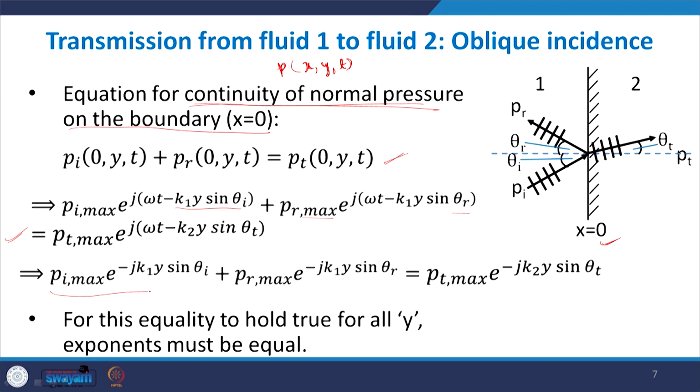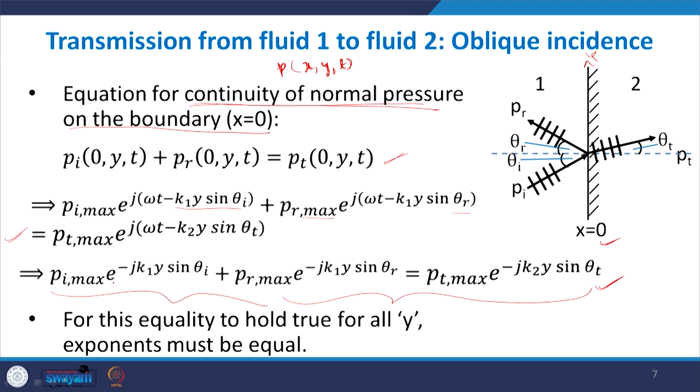Now, this equation has to be satisfied for the entire boundary, for any value of y, the y coordinate, at x equal to 0. This equality must hold true.